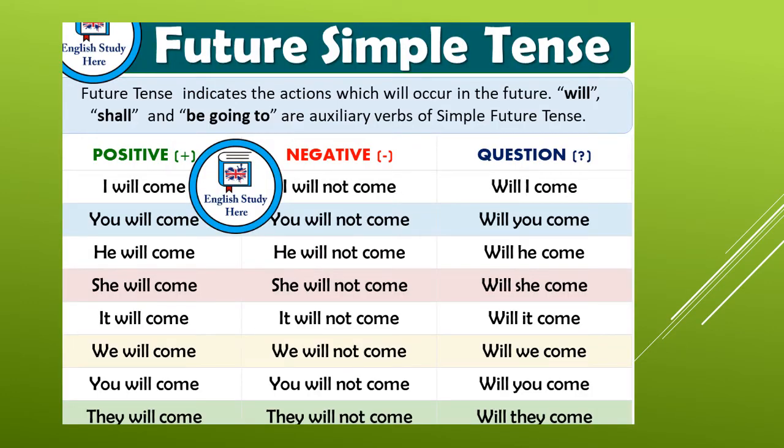Similarly, in future tense also we have positive, negative and interrogative sentences, and will, shall, be, going to are the helping verbs or the auxiliary verbs. In the positive, the example is I will come, negative is I will not come, and when you have to question, will I come? One more example: you will come, negative you will not come, and question will you come. Just go through all these positive, negative and question sentences.